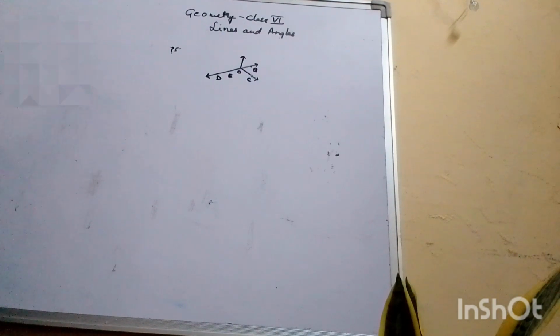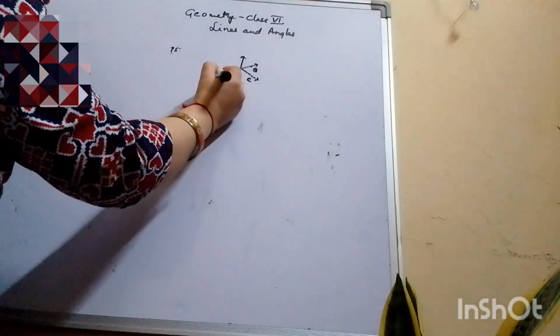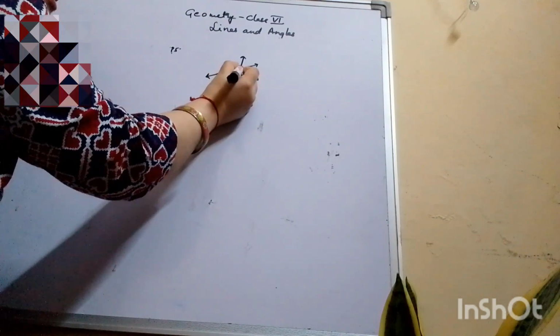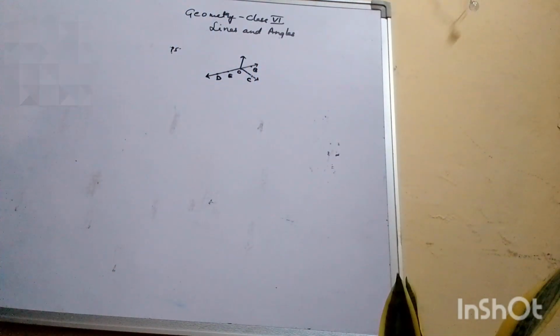Now the question is, name 5 points that are marked in the figure. So you know that a dot is a point.